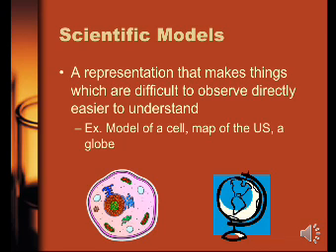Now, scientific models. A model is a representation that makes things which are difficult to observe directly easier to understand. You all have always made some models to explain some of the topics in science, and with the help of diagrams or models, we can make the study of certain things very easy. As in this picture, two models are given. One is a model of a cell, another is the map of the US, a globe.